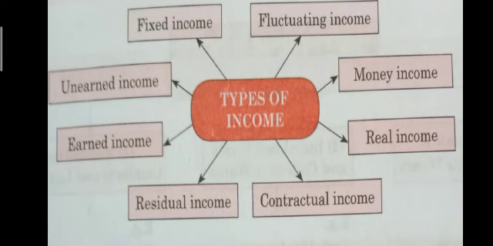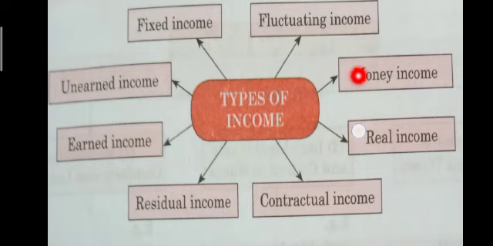Let's see different types of incomes. First one is fixed income. Income which remains stable over a period of time. Example, rent, wages is a fixed income. Fluctuating income. Income which is not fixed but keeps on changing. Example, profit. It can be positive, negative, or zero.